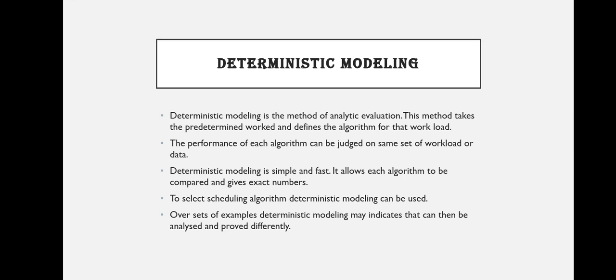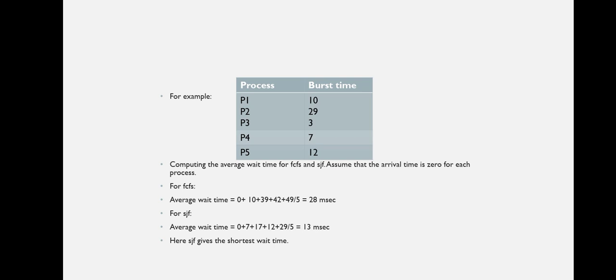For example, five processes are given and their burst times are given. Let us consider that the arrival time of each process is 0, and we have to compute the average wait time of FCFS, that is first come first serve, and SJF. So according to the result, here SJF gives the shortest wait time, that is 13 milliseconds.